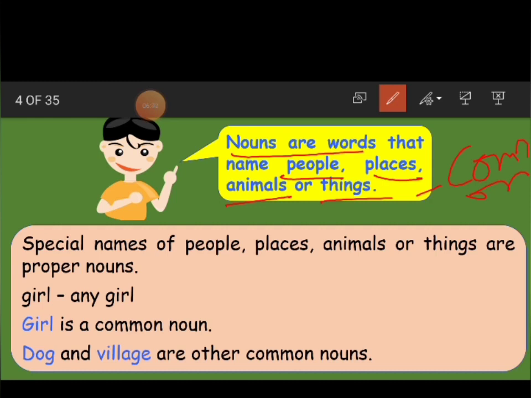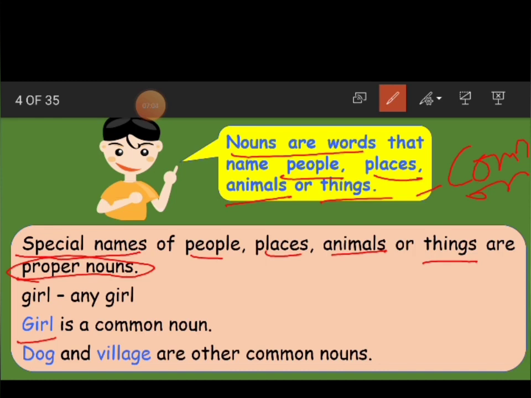Okay. If they have a special name for people, places, animals or things, these are called proper nouns. See, as I said, girl in the sense any girl from your class. So, girl becomes a common noun.